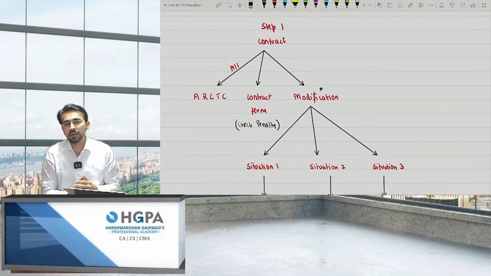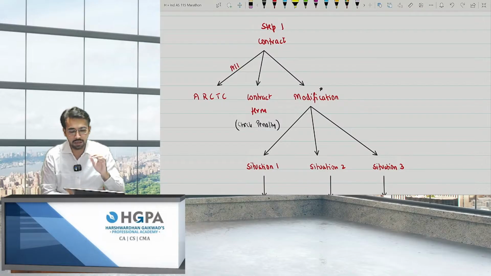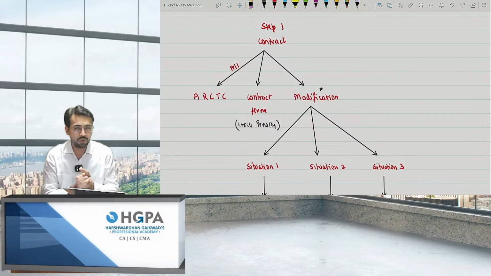Now, contract term, it can be 3 years, 5 years, 7 years, 8 years, 10 years over the period, but we have to check the penalty. If there is no penalty for cancellation, obviously the term cannot be extended. You have to consider only 1 year, because after 1 year you will be able to cancel without any penalty. So I'll consider 1 year. If there is a heavy penalty, then I can say it is 3 years, 5 years, or 7 years, whatever the case is, right?